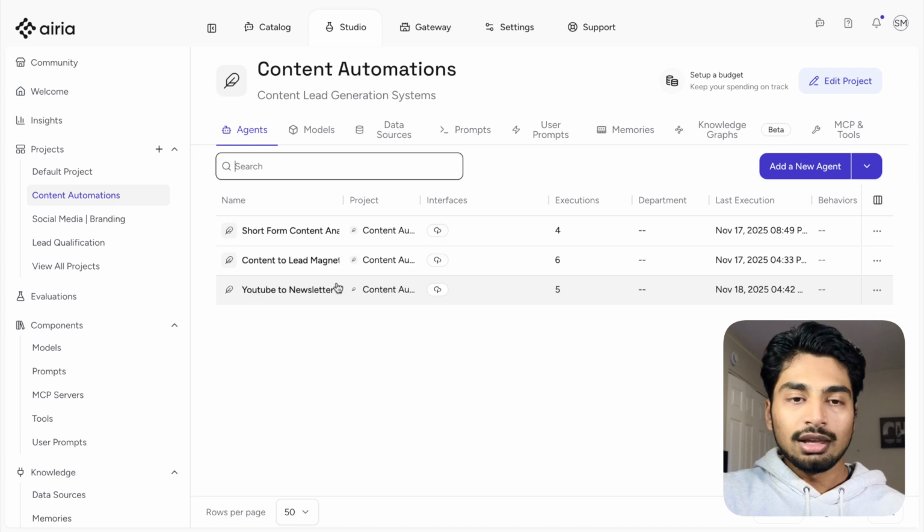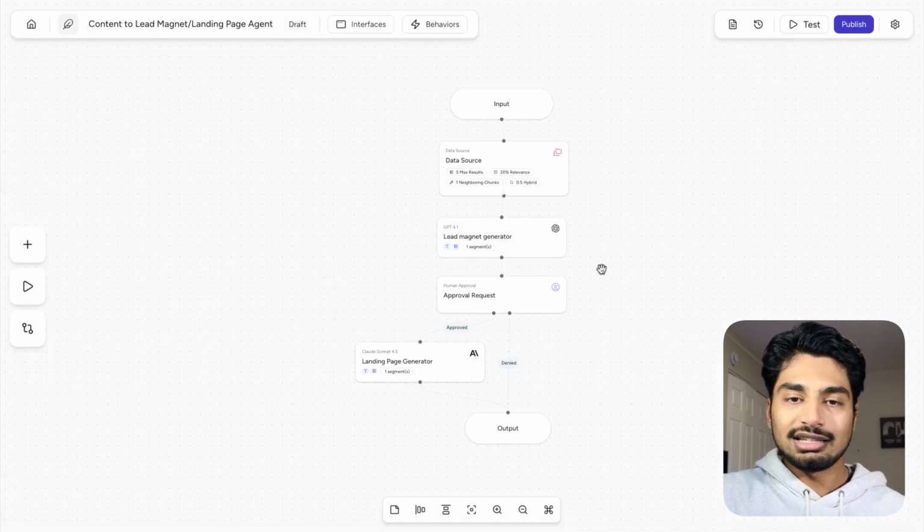We're going to go to content to lead magnet. All right, guys, you can see there's a little bit more going on here. I'm going to explain exactly what the purpose is. So for the content to lead magnet / landing page agent, when you post content online, you want to send out lead magnets. A lead magnet is what someone gets, and in return, they give you the email and they give you their name. All right, you've seen it all the time.